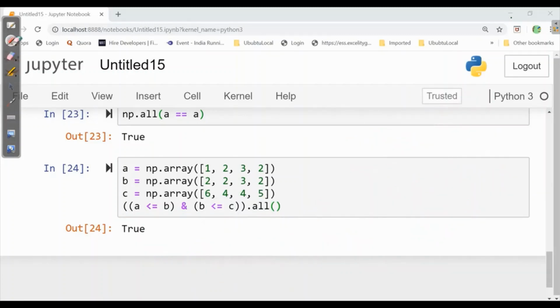So here we have seen that with the help of NumPy, we can calculate in a single line. Otherwise, we have to write a long code using an if condition and then a for loop. There will be 3 to 4 lines of code in Python. So NumPy makes programming so easy.